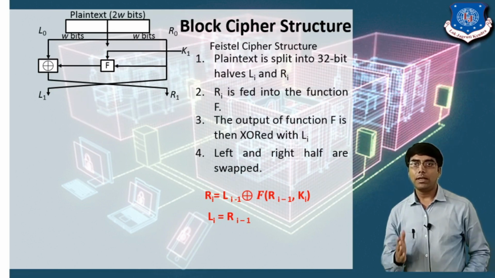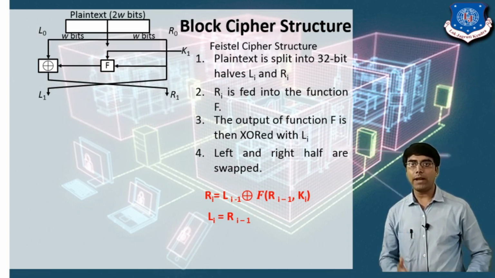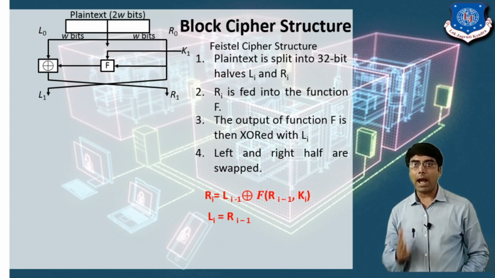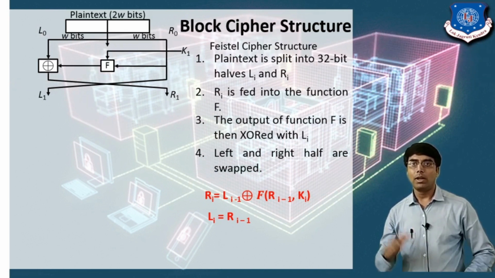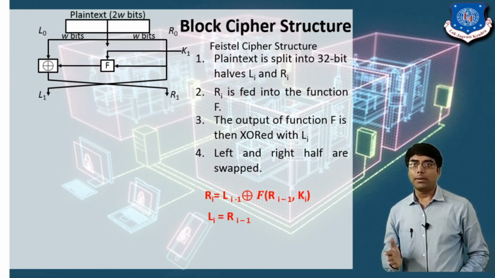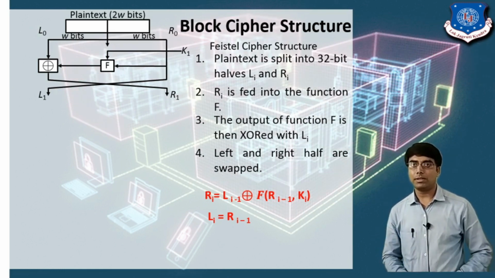So here i equals 1, 2, 3, 4 up to n. If i equals 1, it means 1 minus 1, it means R0, and L1 equals R0. So this is the Feistel cipher.